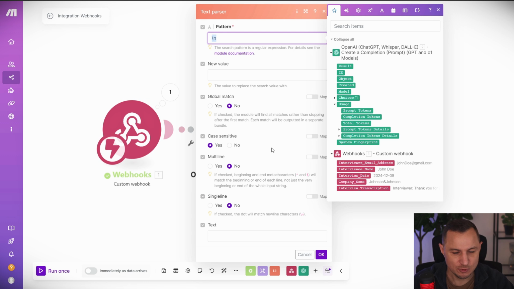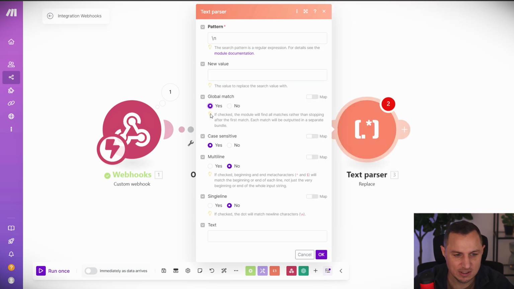Whenever you press enter on your keyboard, you create a new line, and this new line is what we're getting rid of, because OpenAI creates a bunch of empty new lines. We're just saying get rid of the new lines and replace them with nothing. So basically getting rid of them. And we say we want to do that globally and not case sensitive. And this will be a multi-line process.